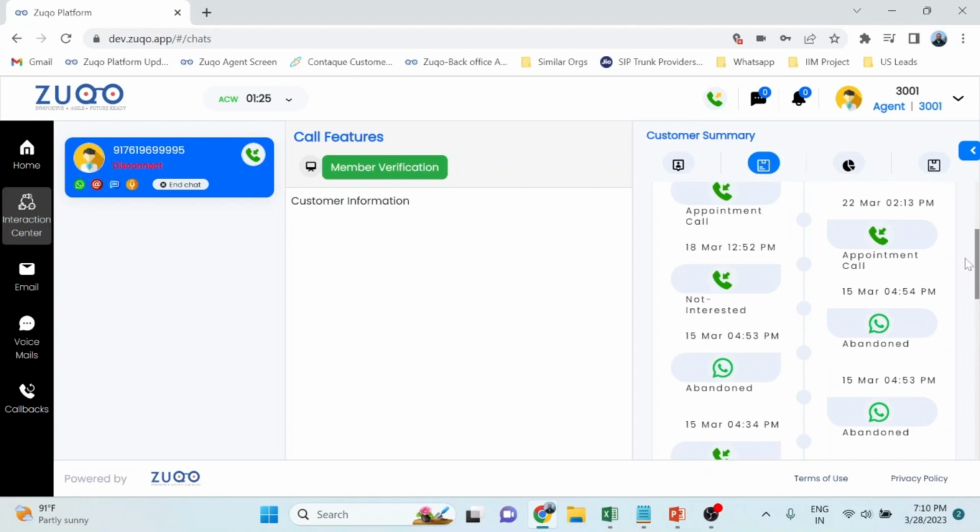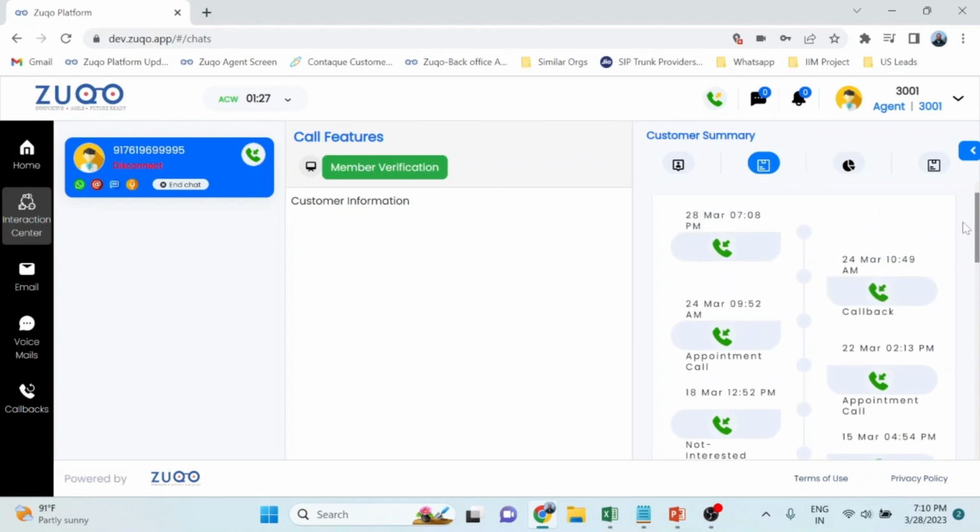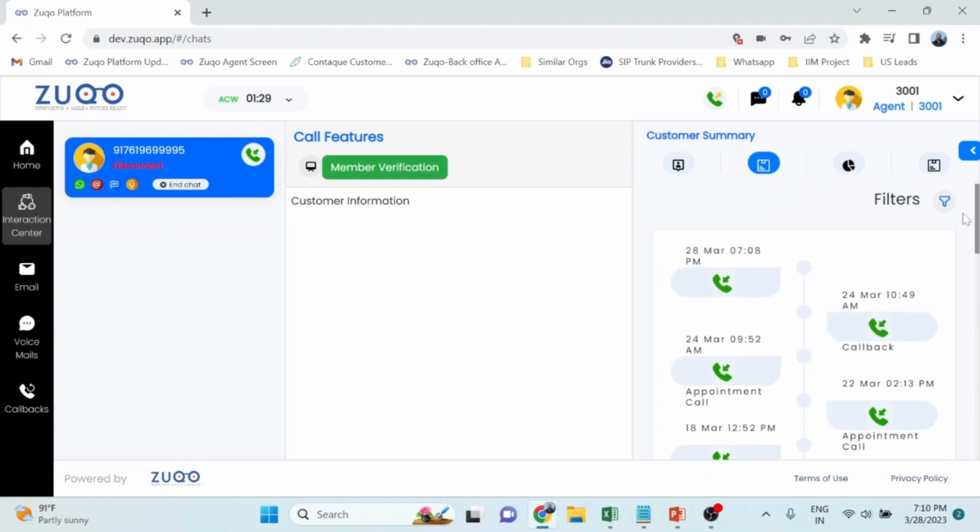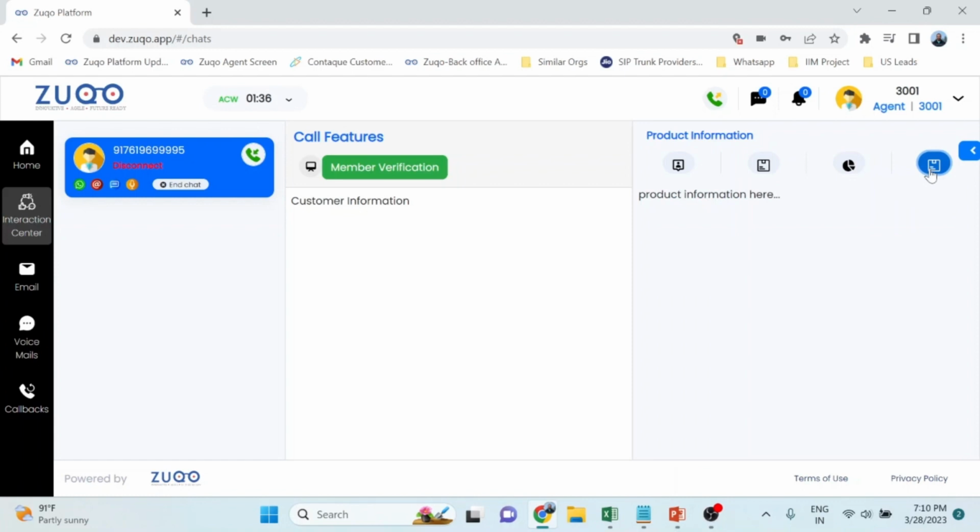You can see each and every conversation, and you can reflect on those conversations, and the agent can equip himself with the answers that are required based on hearing or reading those conversations. You can also integrate with any of your knowledge platform or any other product information that is there, and show this over here. So thus making it a true unified desktop.